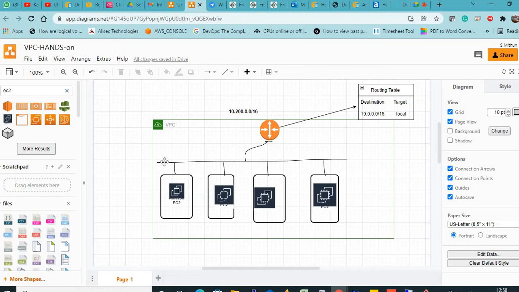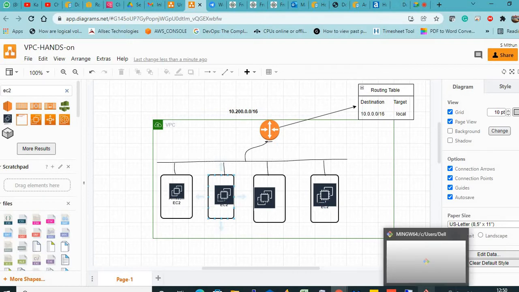So that is what I have drawn here with the free hand. The meaning of this is, yes, the routing table says 10.0.0.0/16 local, so anyone will be able to communicate with each other, but the scope is local. But what if you have to reach outside, or what if somebody has to log into this server, as I am doing by logging in via Git Bash? How will I do that?